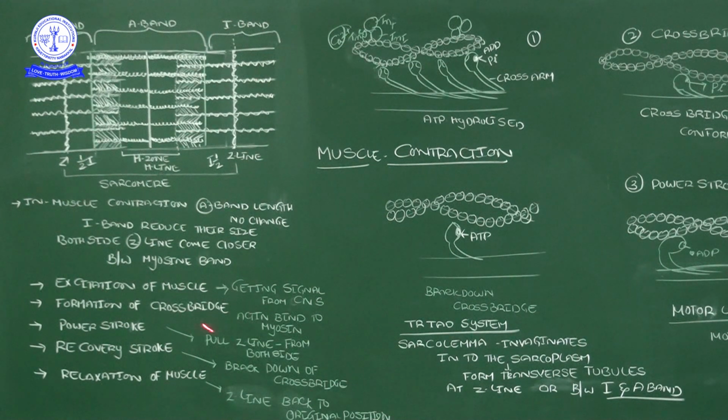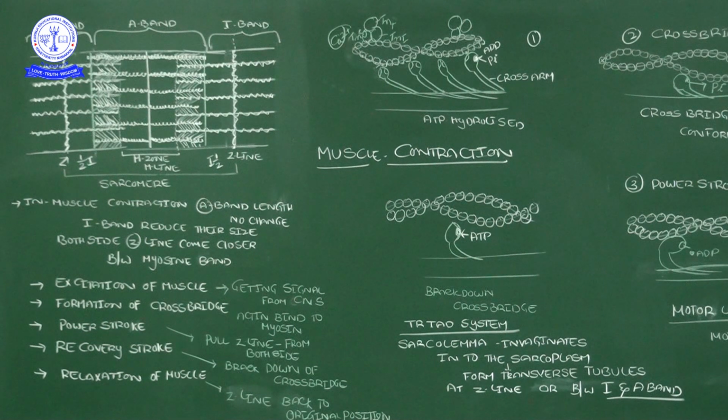And formation of the cross bridges, what will happen? By these signals the muscle will be activated. Inside the muscle, actin and myosin filaments are there, and those actin and myosin filaments bind to each other. That is the formation of the cross bridge, second step. And then at power stroke time, what will happen? It pulls the Z lines from both sides, okay.